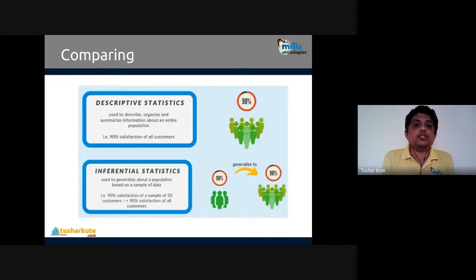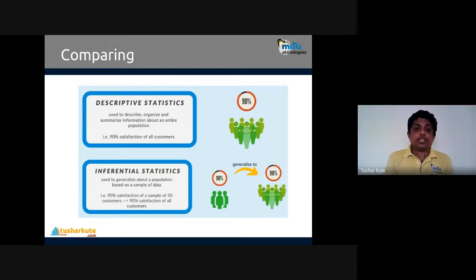Descriptive statistics is used to describe, organize, and summarize information about the entire population. Like we can identify that in all, 90% of people are satisfied, because the satisfaction of all the customers is taken. And in inferential, we use some amount of data, like out of 100% of the data, we use 5%, and we assume that this 5% outcome is applicable to the remaining 95% also. It's used to generalize about a population based on a sample of data.